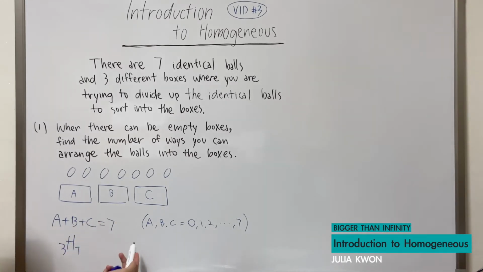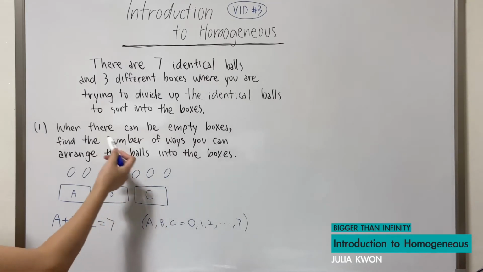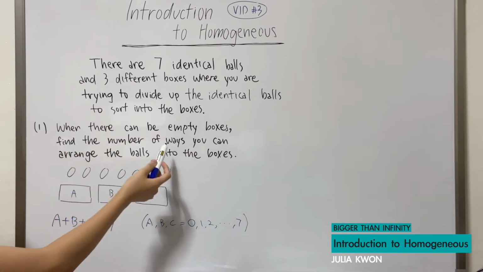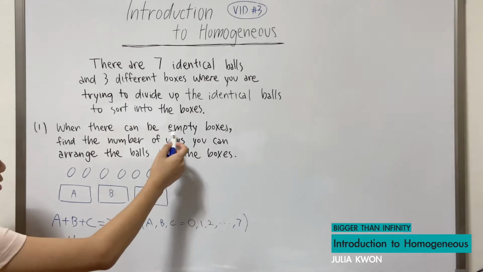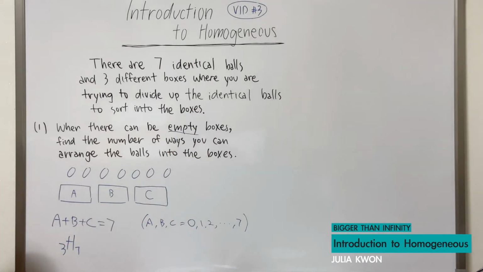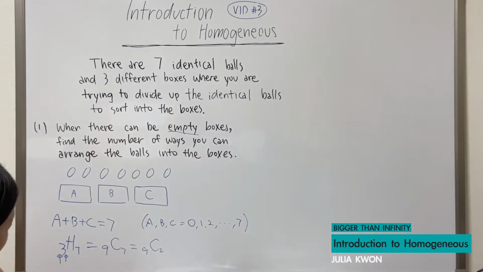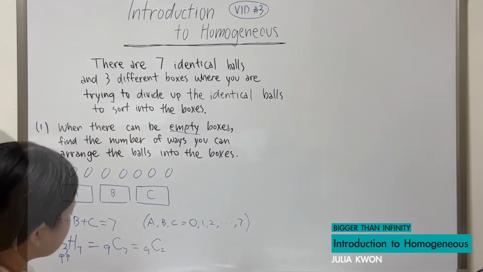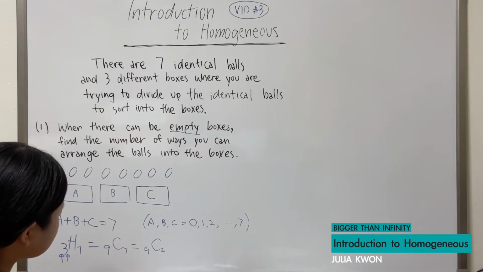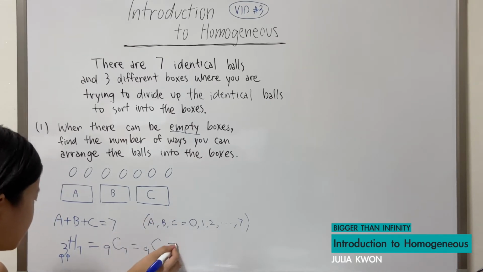There can be 0 balls in a box, since it's said there can be empty boxes. So the answer will be 3 homogeneous 7, which is equal to, we will need 2 arrows, so 2 plus 7, which is 9, choose 7, which is equal to 9 choose 2, and 9 choose 2 is equal to 36.